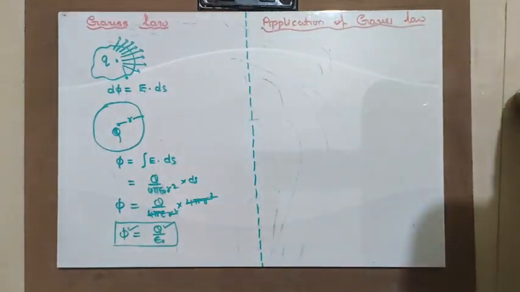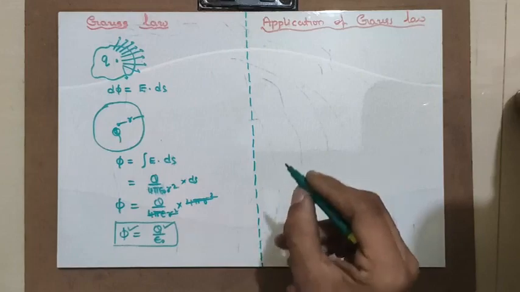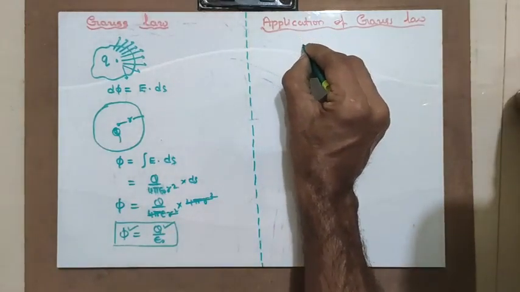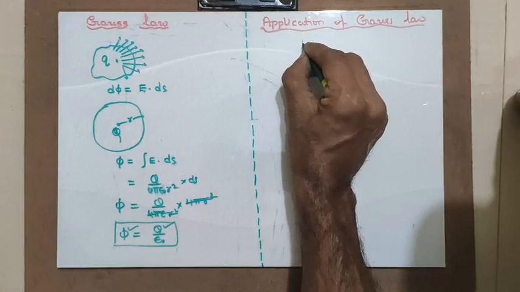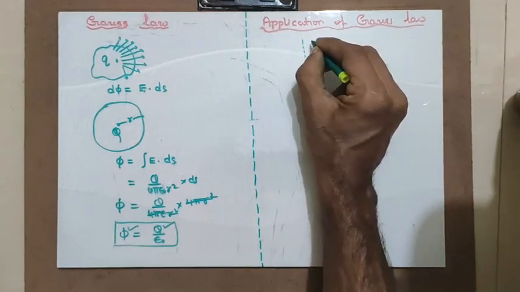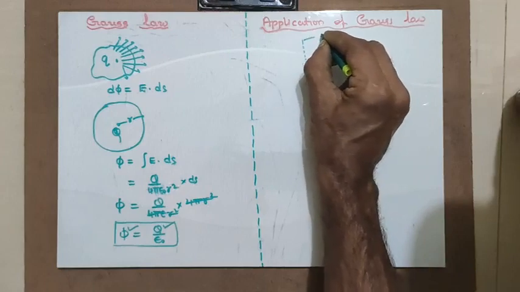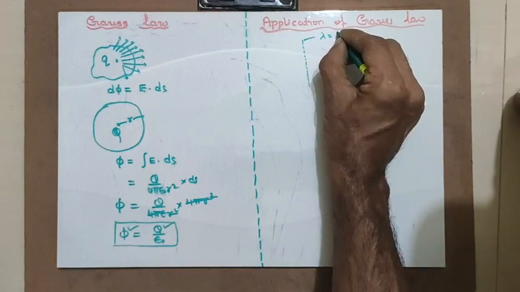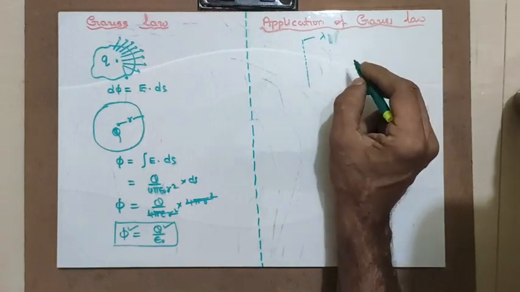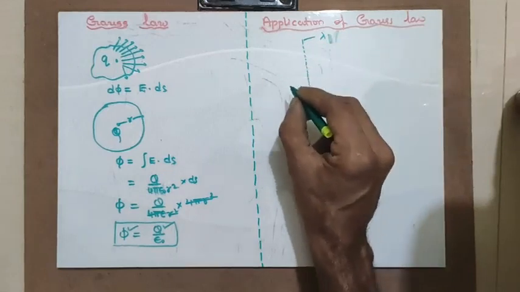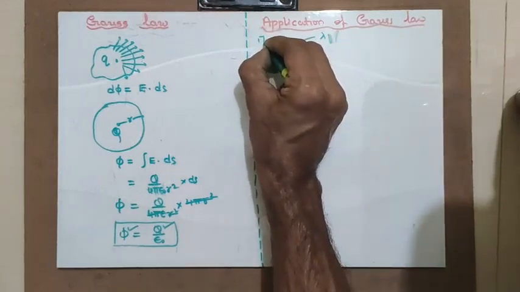Say I shall consolidate this application of Gauss law. Two things you should consider. One is, suppose there is a line charge distribution with line charge density lambda. What is the flux and how to find the electric field? This is the first application of Gauss law.